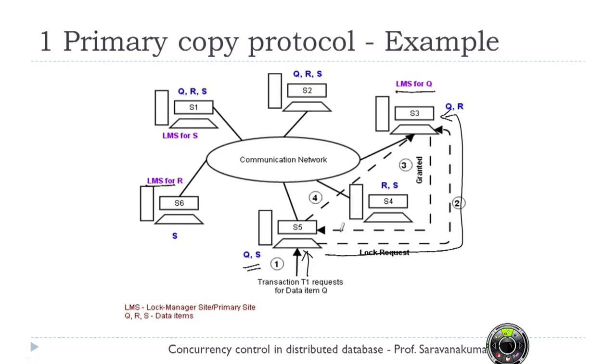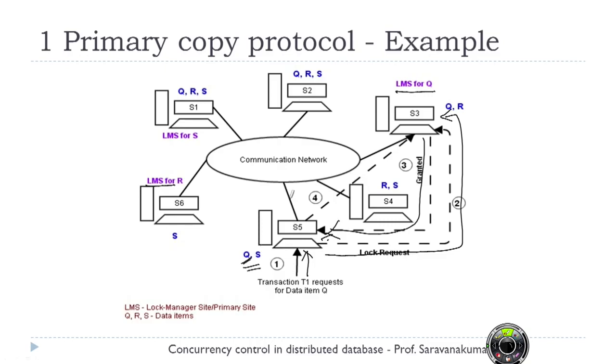If the requested data item Q is free, then it is going to grant the lock to S5. If it is not free, it's going to postpone granting the lock. Once receiving the lock, S5 is going to start its process. That is, it's going to consume the data item. In our case, we requested Q, and Q is with S5 itself.